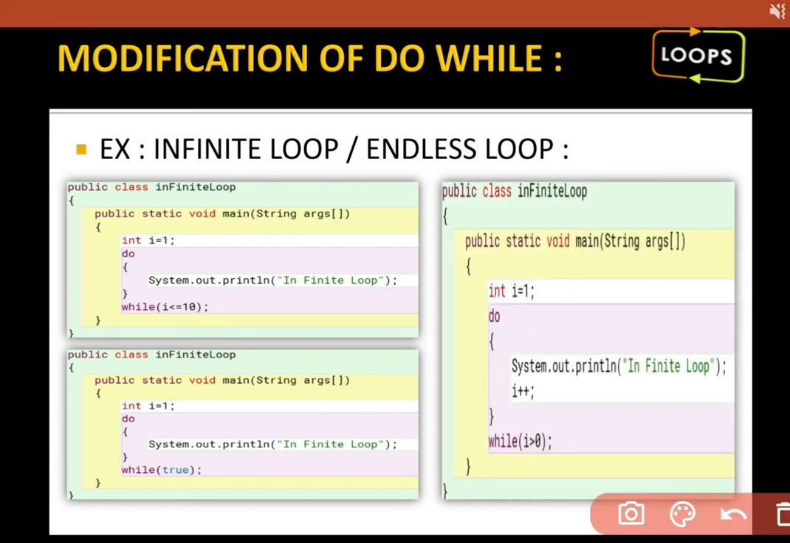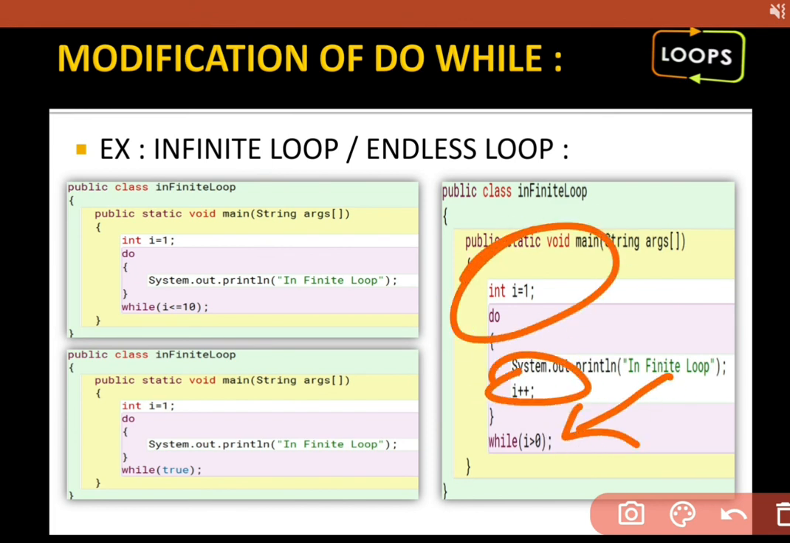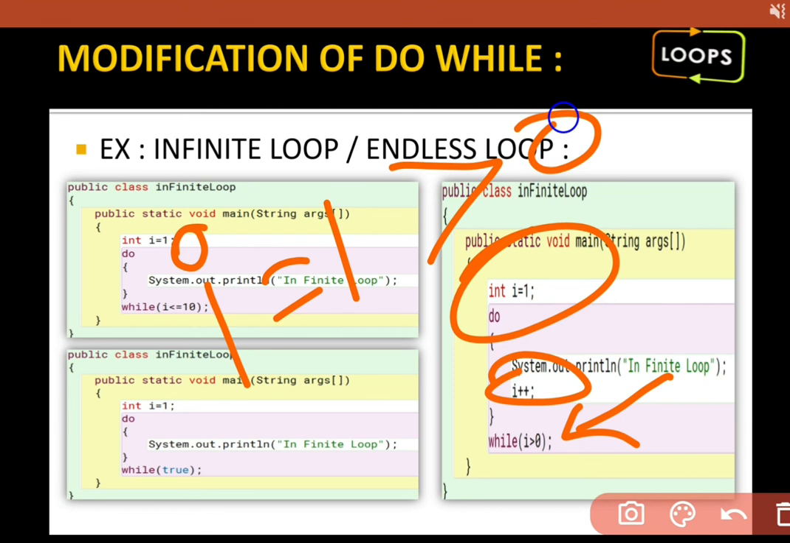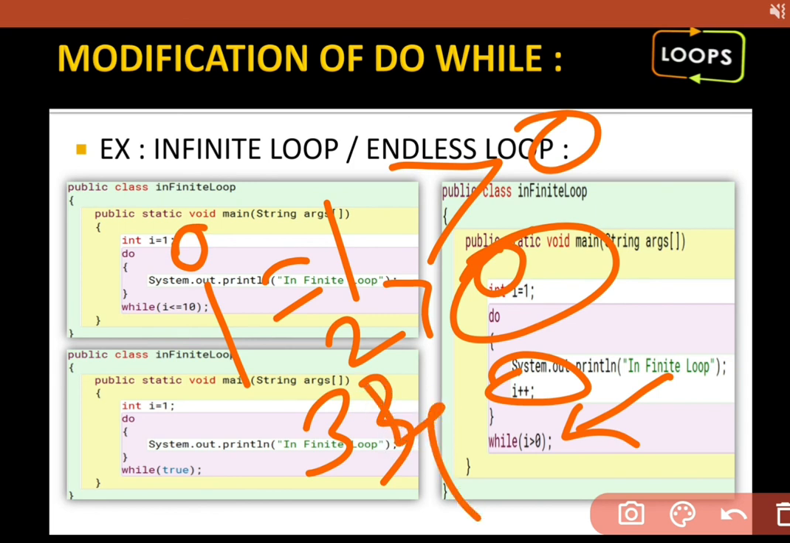Now again one more example. The same thing I'm writing with do while also. i equals to 1, i plus plus, i should be greater than 0. It is always greater than 0 because starting from 1, 1 is always greater than 0 and i plus plus always increases the values. Means 2 is greater than 0, then 3 is greater than 0, 4 is greater than 0, 5 is greater than 0, and so on.